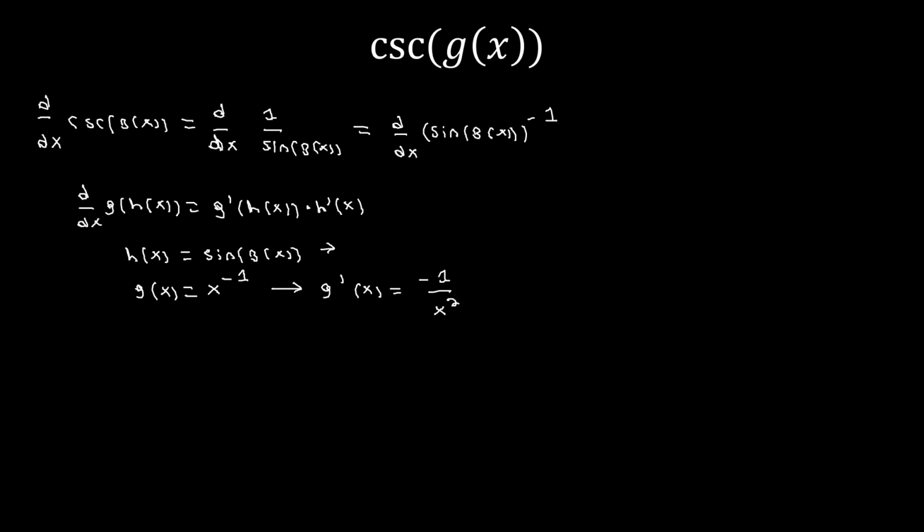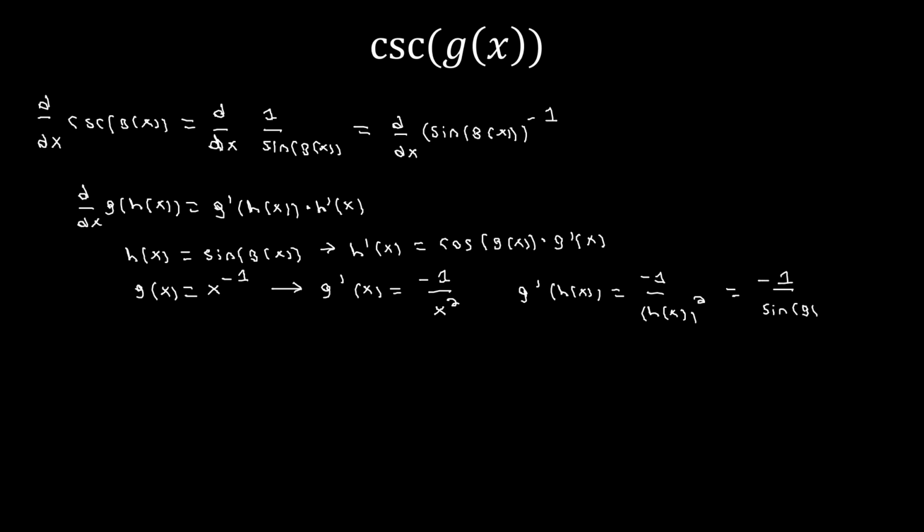And now we also need h prime of x. But h prime of x is just the derivative of sine, which is one of the rules I gave at the beginning of the video. And the derivative of h of x is going to be cosine of g of x times g prime of x. And now the last thing to do to plug into the chain rule is that we need to find g prime of h of x. And to do that, we just need to plug in h of x into this equation. So this will now be negative 1 divided by h of x squared, because again, we're subbing in h of x, or negative 1 divided by sine of g of x squared.